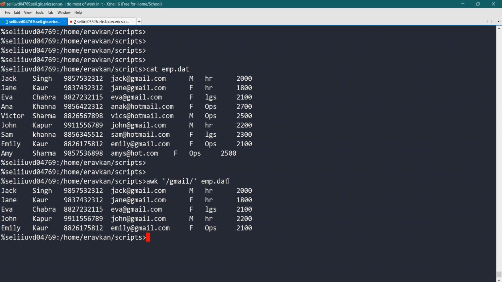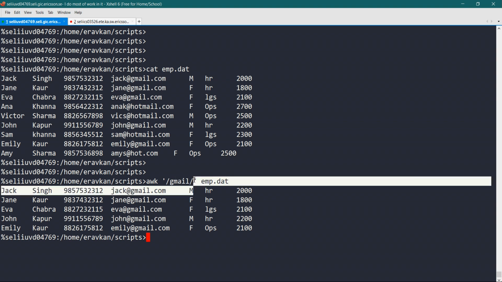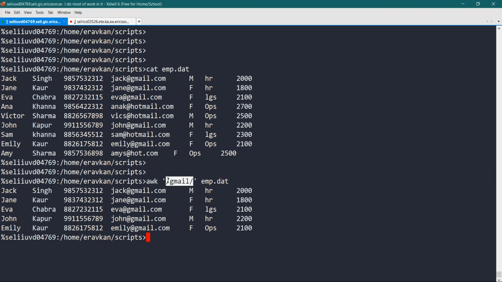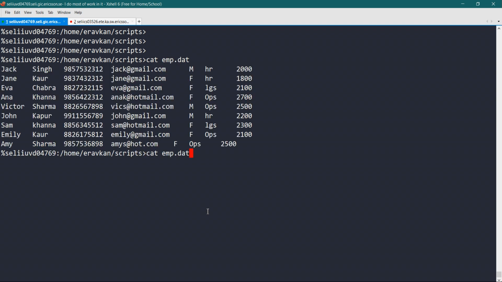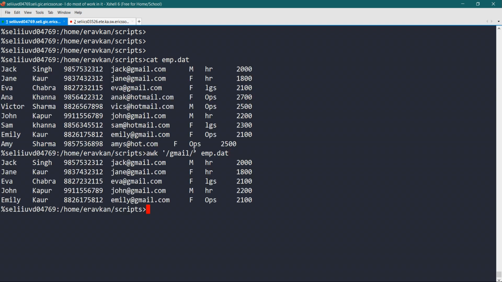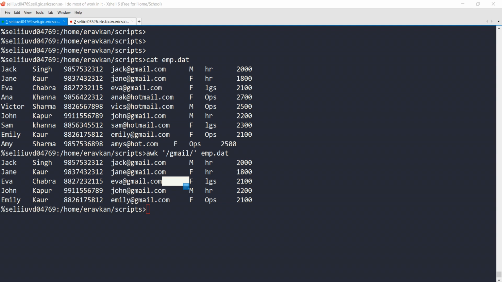So this is a basic simple search. As I told you earlier, if you don't specify a search pattern, then awk will work on all the lines. But if I specify a pattern or condition, on the basis of it I can specify on which particular lines I want to operate. Let me open this file again. First is our simple search. This is not a regular expression, this is a simple search. It is matching exact Gmail, so wherever it finds Gmail, it gives you output.